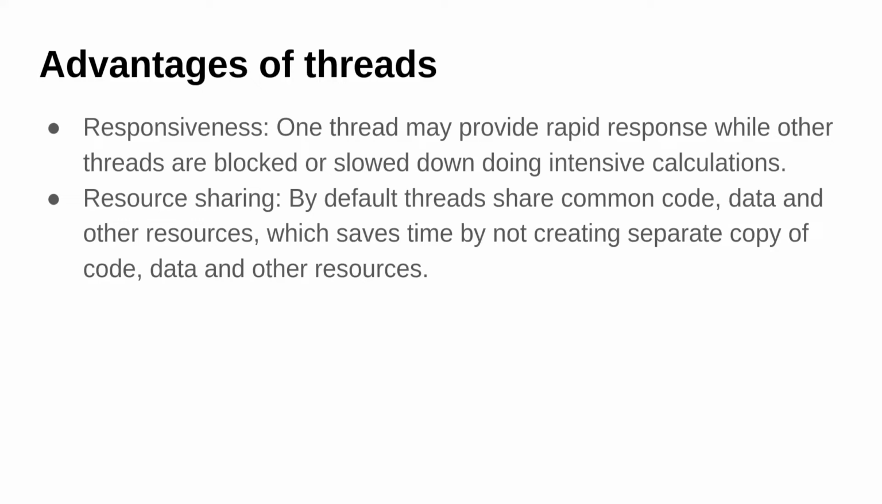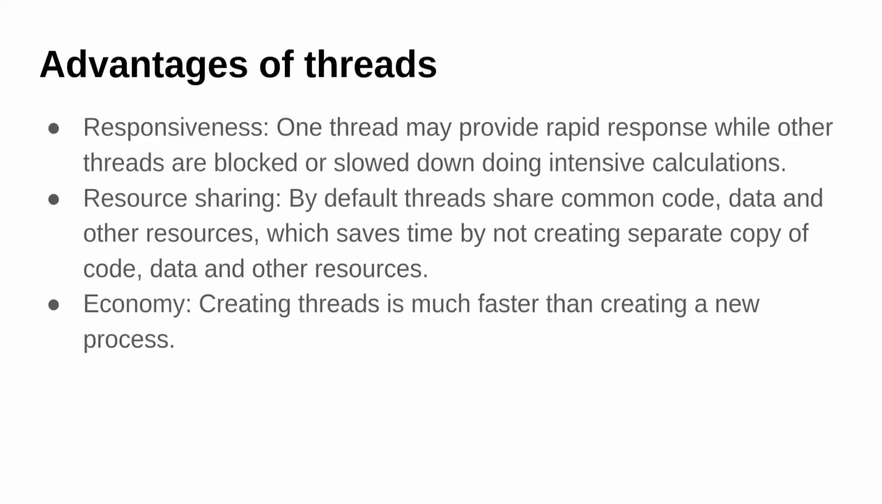If we compare spawning a new process with spawning a new thread, spawning a new thread is an easier and less resource-intensive way, since we do not have to copy the entire code, data, and other resource sections. The thread can utilize these sections of the process, so it is economical. Creating threads is much faster than creating a new process.